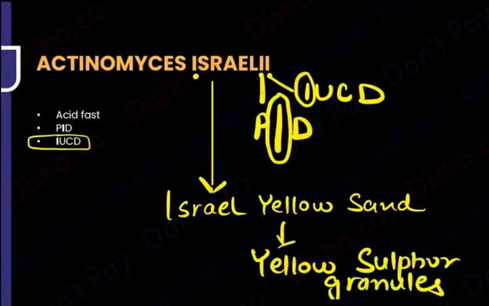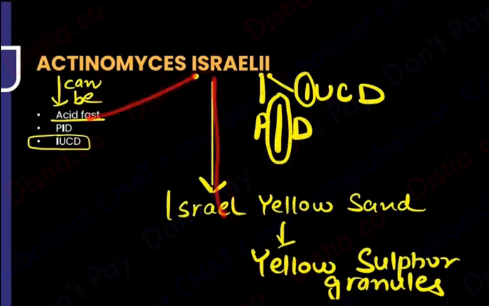One last thing, tell me, out of Nocardia and Actinomycetes, which was acid fast? You had said Nocardia was acid fast, Actinomycetes was not acid fast. Can Actinomyces israelii be acid fast? Sometimes yes. So for this Israel, I've got a lot of things. Sometimes it can be acid fast, sometimes it can have yellow sand. Sometimes it can be acid fast, sometimes it can have yellow granules, and because it has so many I's, this is seen with IUCD users and with pelvic inflammatory disease. So I hope you'll remember the story of the nature, oxygen, carbon, acid rain and soil, and if you are done, you will be able to finish this very quickly.